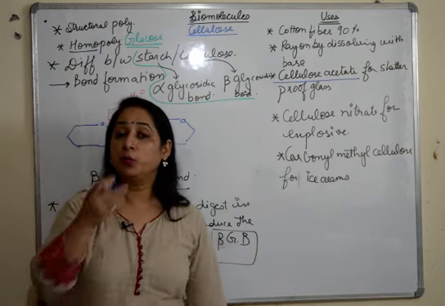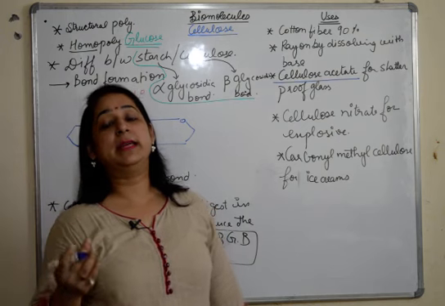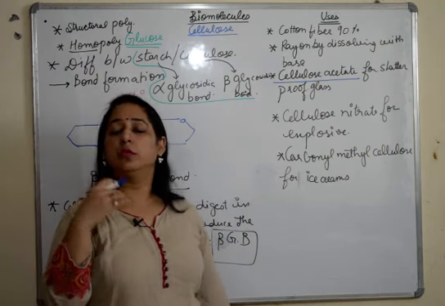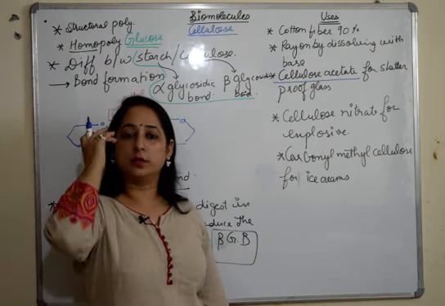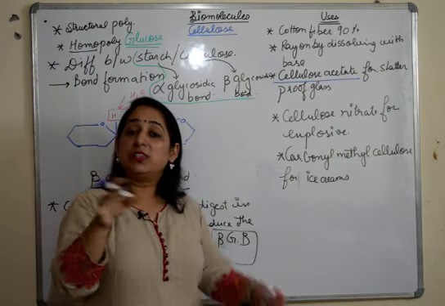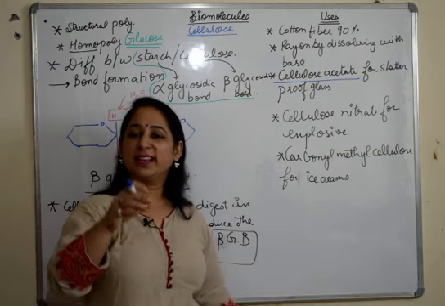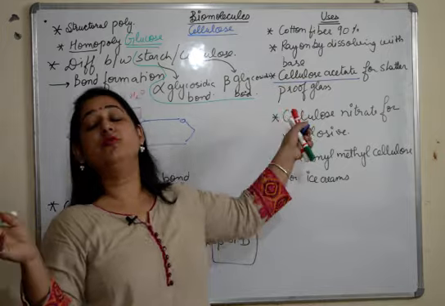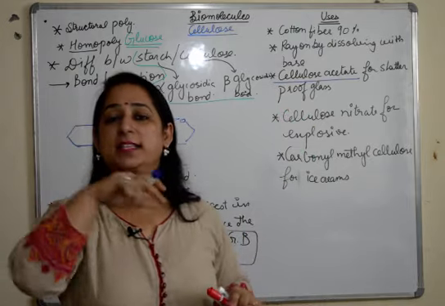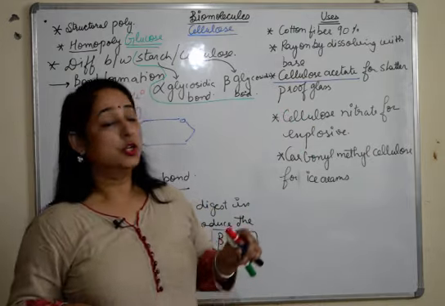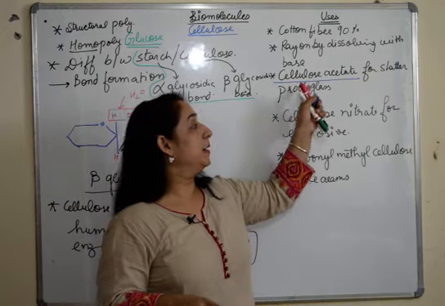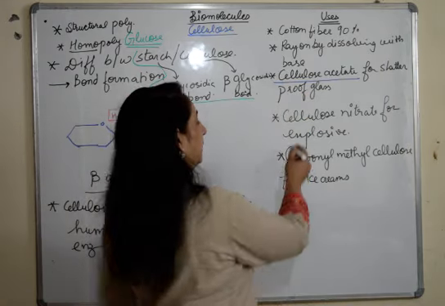What is shatterproof glass? Nowadays it is coming in many vehicles. If suppose in an accident the glass breaks, it does not shatter up. For example, when you break a glass, it will shatter, but this shatterproof glass will just have cracks, and it will not shatter and fall down. So those shatterproof glasses are made of cellulose acetate.